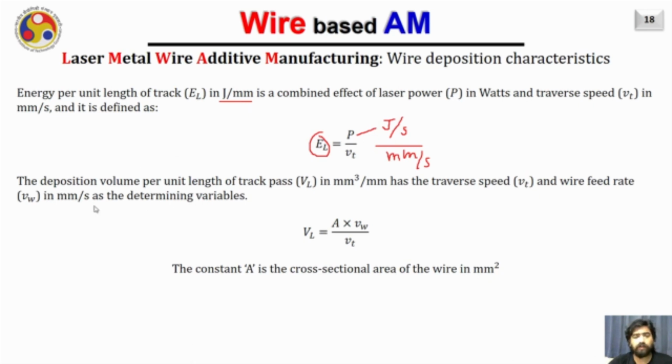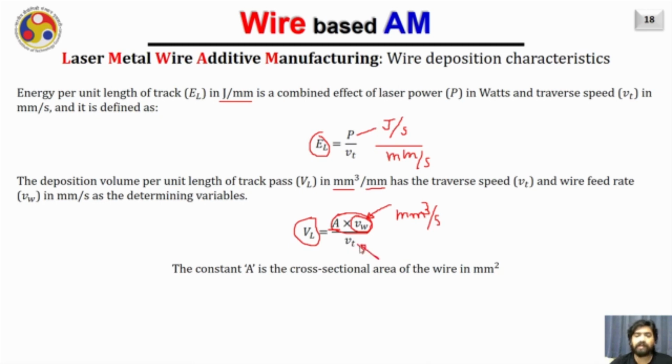The other parameter is VL, which is the deposition volume per unit length of the track pass, and it is defined in mm cube per mm. It is defined as the area of the wire which we are feeding into the melt pool, times the wire feed rate. That is why this equation, A into VW, gives us the volume deposition rate or the volume flow rate. Let me write it as mm cube per second.